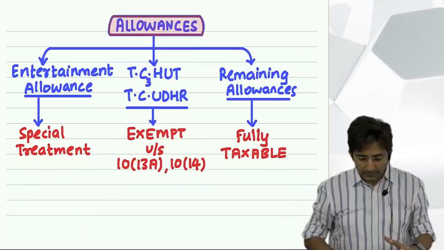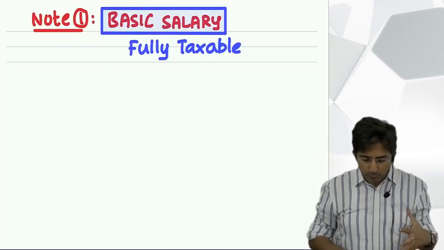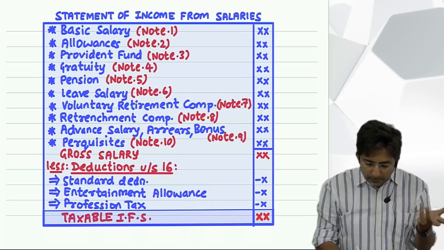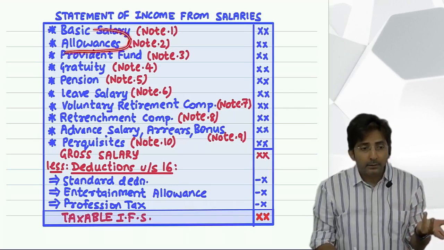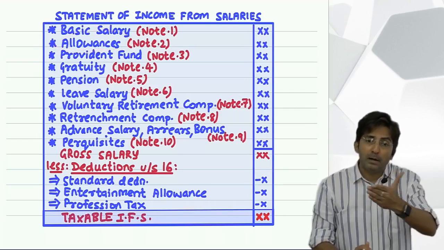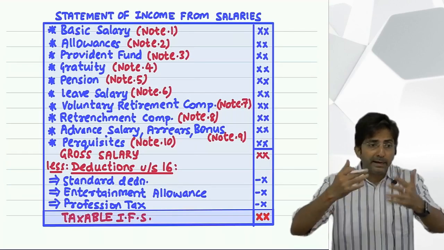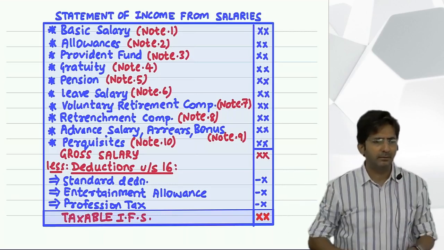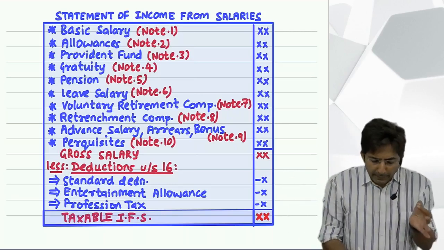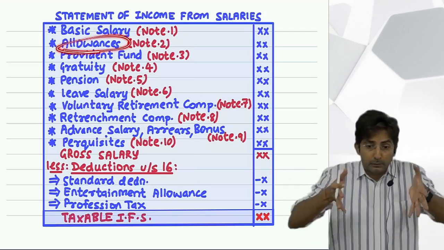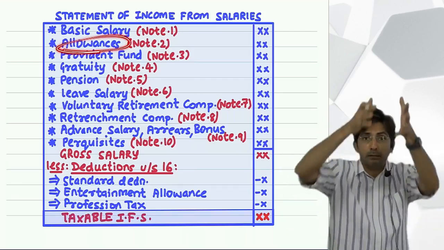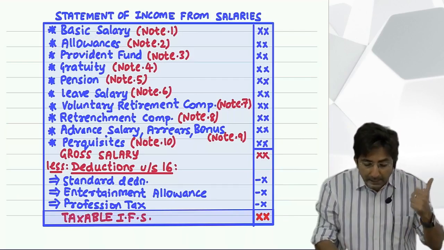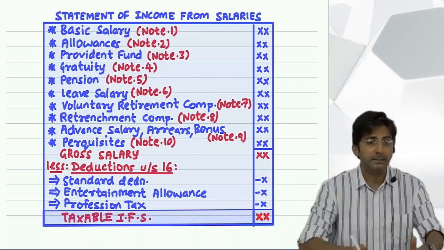Now see, this chapter's theory is so lengthy. Did you notice after basic salary we have just finished allowances only? In the earlier chapter, we finished everything in one lecture only. But here every item has got a detailed discussion. Allowance, first understand allowance. Then there is a big list of allowances which are exempt. So this way each item has got a detailed explanation. That's why this is a lengthy chapter.